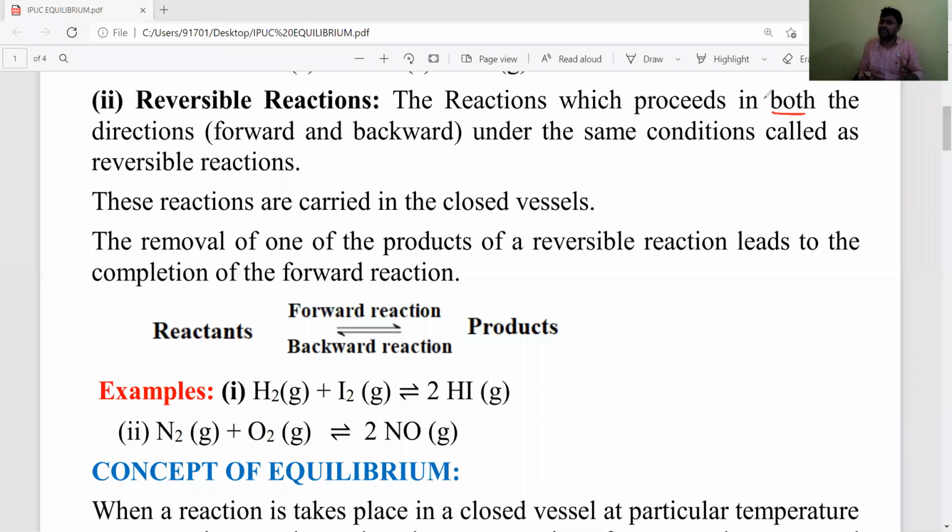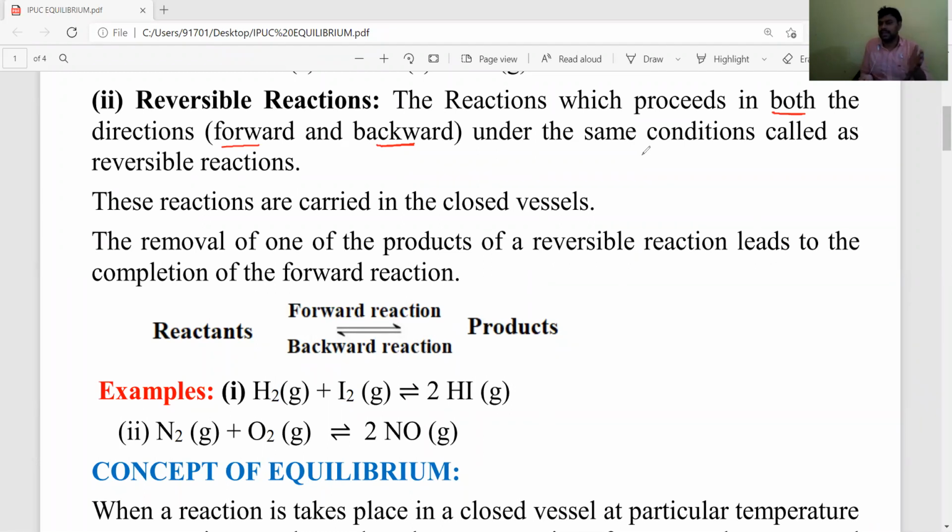You have to remember these names. This happens under the same conditions, meaning temperature or pressure, whatever it may be, must be kept constant.